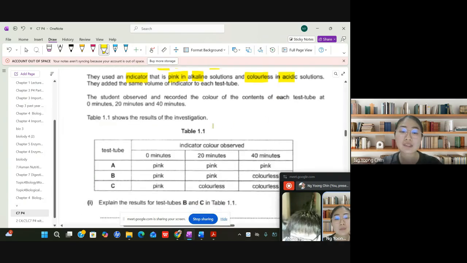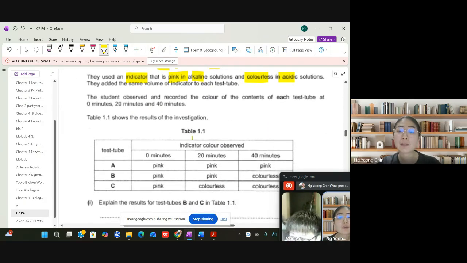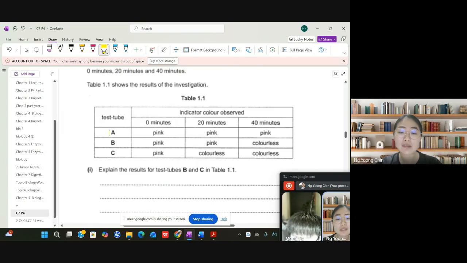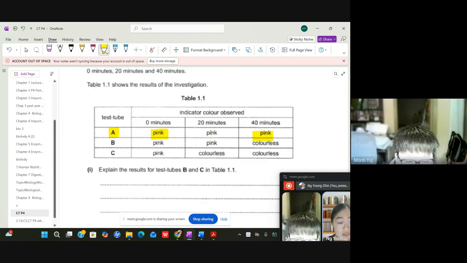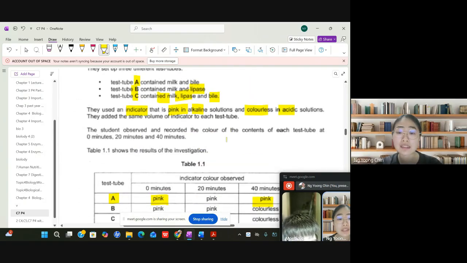And then they observe the change in the test tubes for about 40 minutes. And then what will happen? In test tube A, initially it's pink, and at the end it still remains pink in color. So what does this mean? This means that the solution is still alkaline, so that's why it just remains pink.